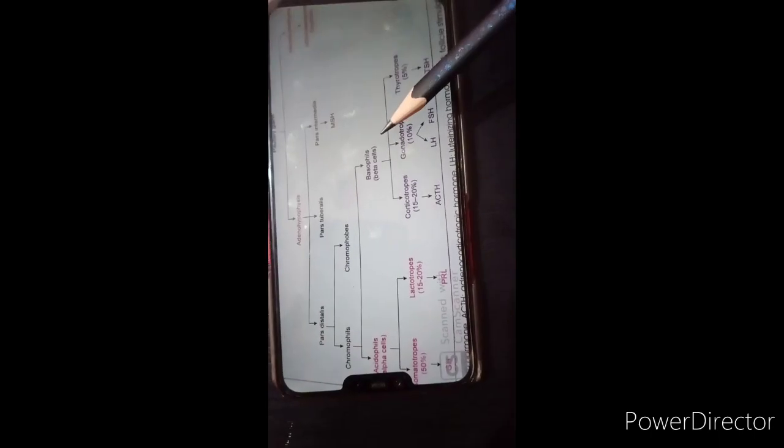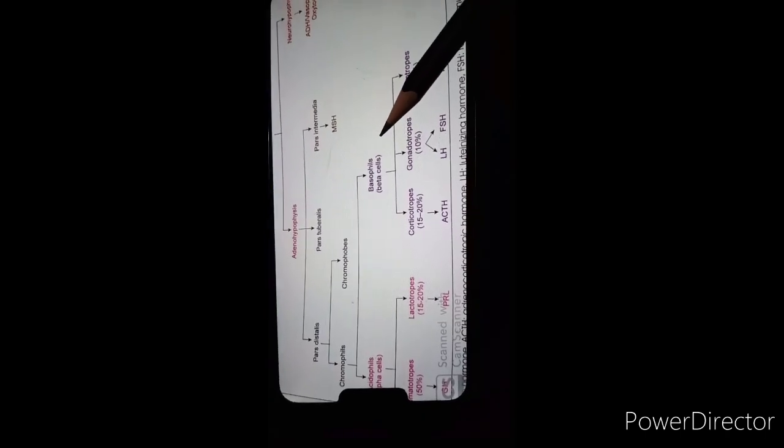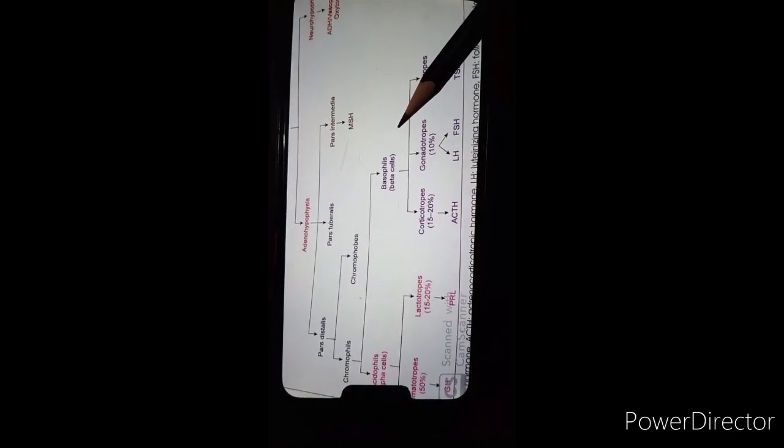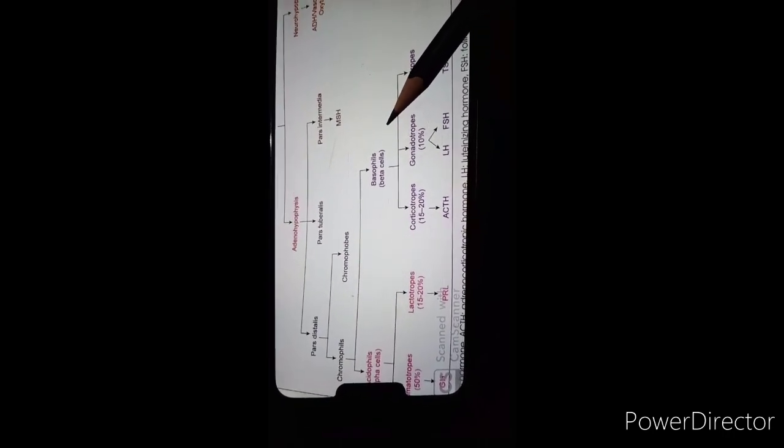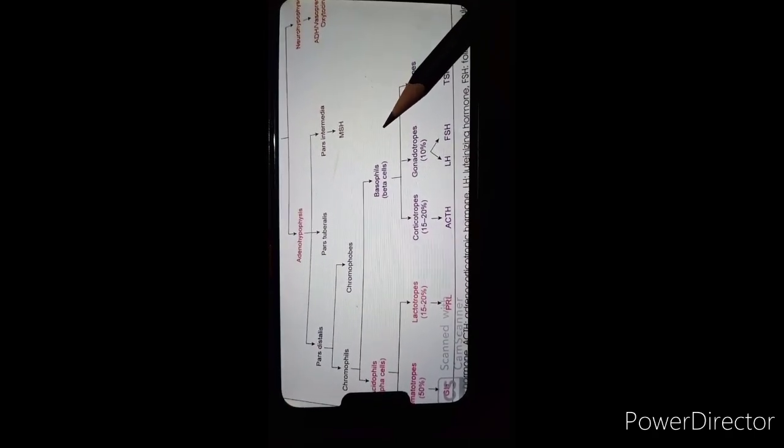Now we will see the basophil category of the adenohypophysis part of the pituitary gland. Basophil cells have granules which stain with the basic dye, hematoxylin. That's why, in pictures, basophil cells stain dark blue in color.